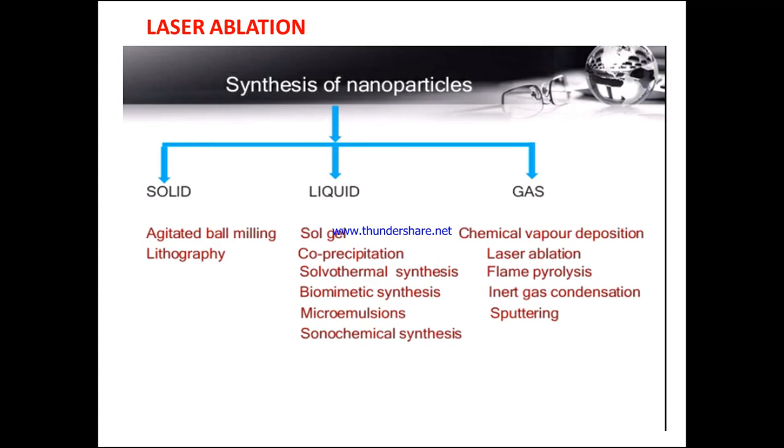So at that time we have to use the laser ablation technique to heat the metal.